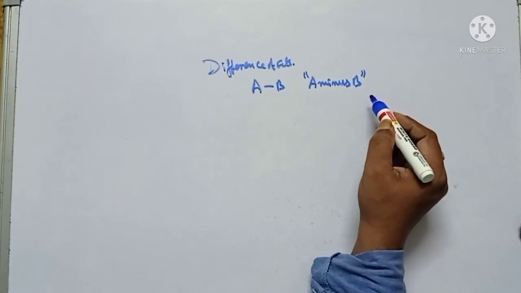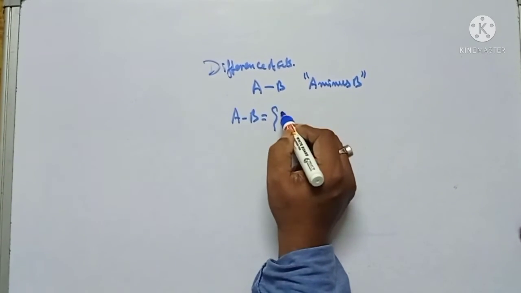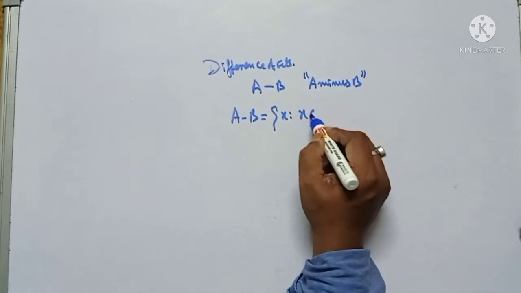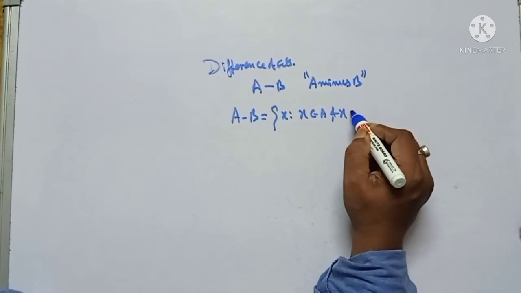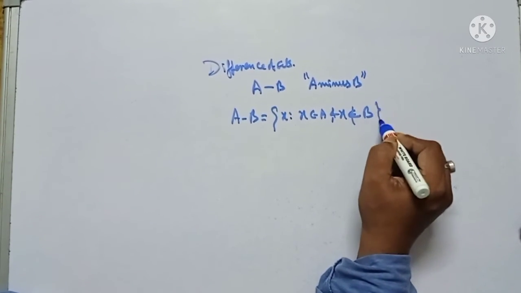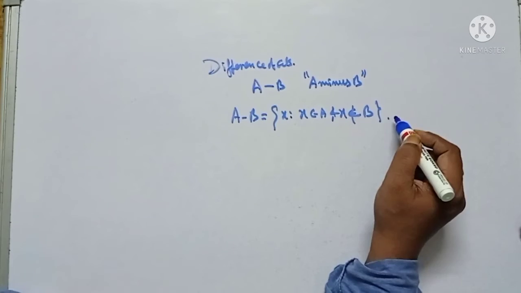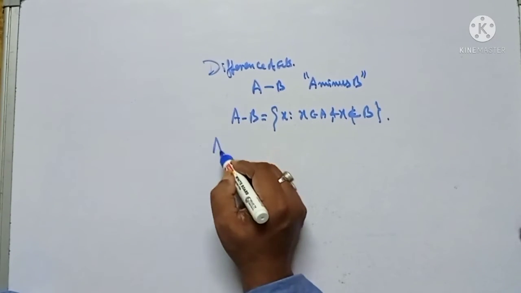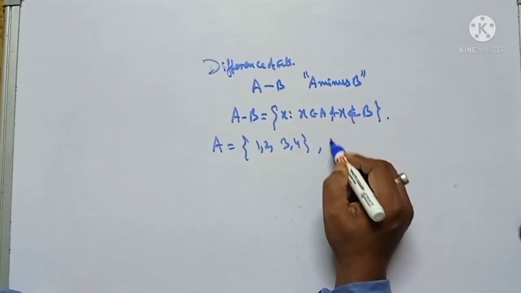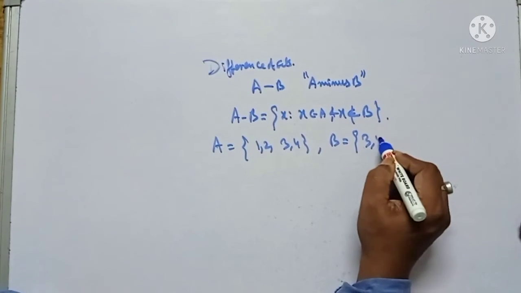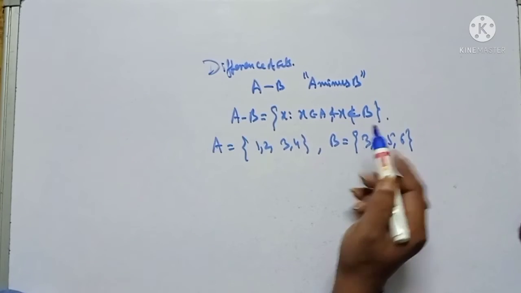So the definition is: A minus B is the set of x such that x belongs to A and x does not belong to B. Let me clear it with the help of an example. Let A be the set 1, 2, 3, 4 and B be the set 3, 4, 5, 6. So x belongs to A and x does not belong to B.